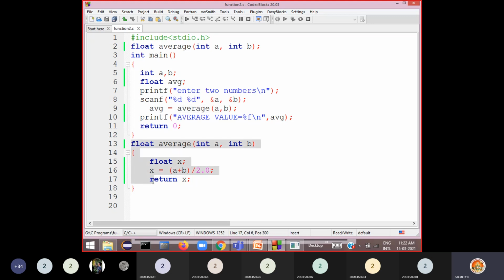So where is that function definition? After the main you should define. You should assume that there is a function average and write the logic inside the main. After that, that function you should define after the main. So both roles you need to play here: assuming that there is a function, and after that the function definition also you have to do after the main. So this is a function with arguments a comma b and with a return value. This is a simple example for that.